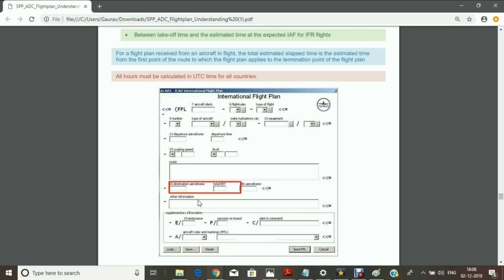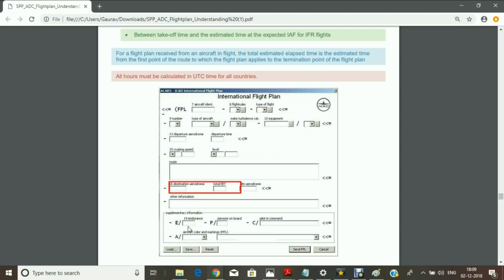And again, one very important point which is not mentioned here: if the type of aircraft is also not mentioned in your ICAO document, then you can use ZZZZ, and the additional information or related information of the aircraft should be filled in the other information block.